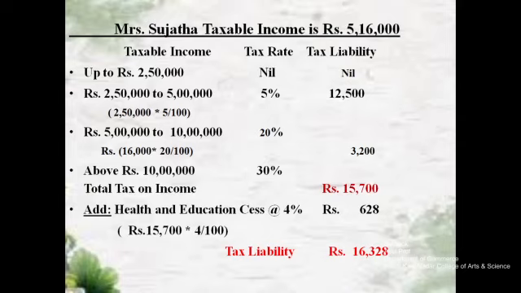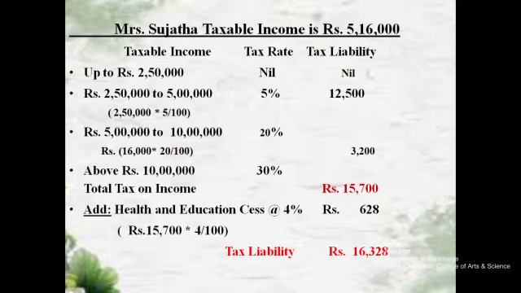Health and education cess is calculated at 4% on tax, so it is tax on tax. 15,700 is already the tax, and for this tax 4% is applicable. So 15,700 into 4% is equal to 628.